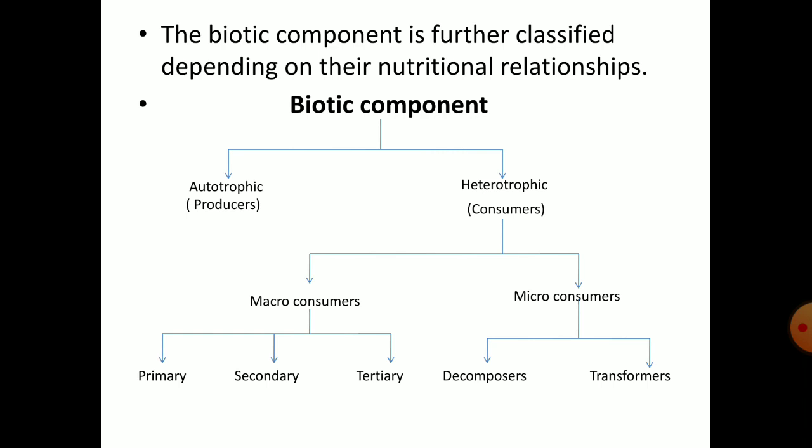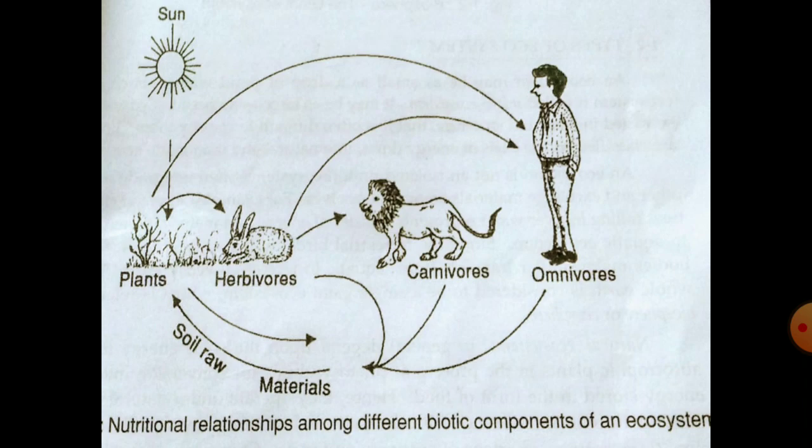Heterotrophic consumers are again divided into two: macro consumers and micro consumers. Macro consumers are again divided into three types: primary consumers, secondary consumers, and tertiary consumers. Micro consumers are again divided into two: decomposers and transformers.